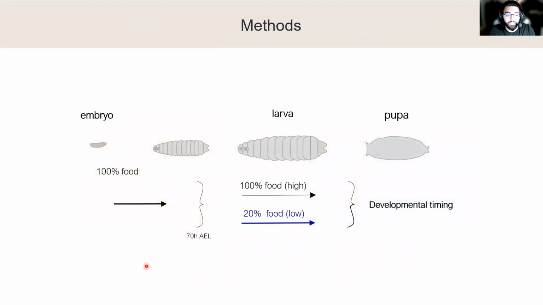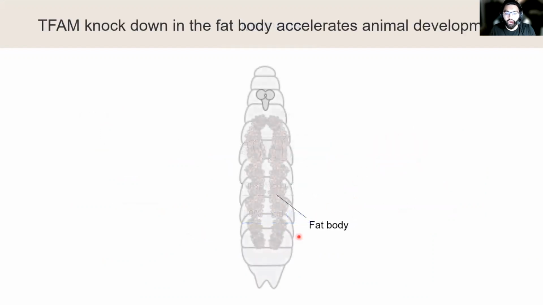We set up a very simple experiment where we took Drosophila larvae 70 hours after egg laying, and we transferred them to either high nutrient food or low nutrient food. And we then examined how long it took for them to reach pupariation. We also knocked down the specific proteins that were of interest, such as TOR and TFAM, in the fat body, and we examined the effects it had on growth and development.